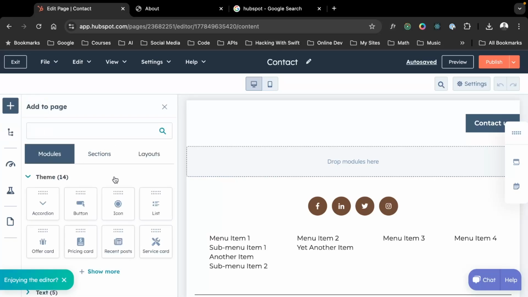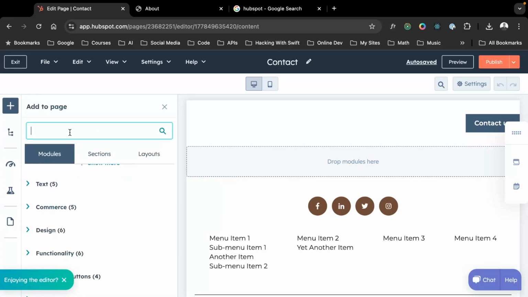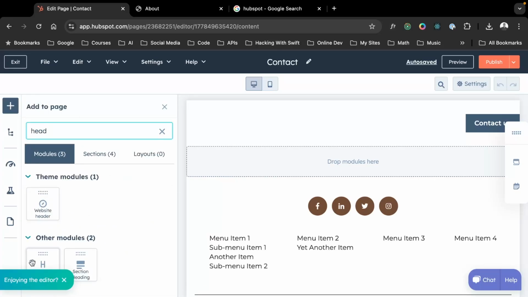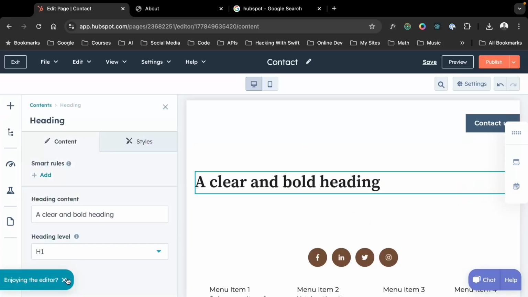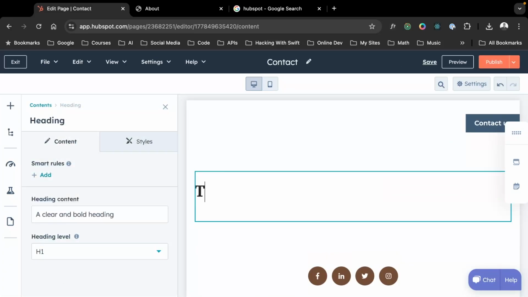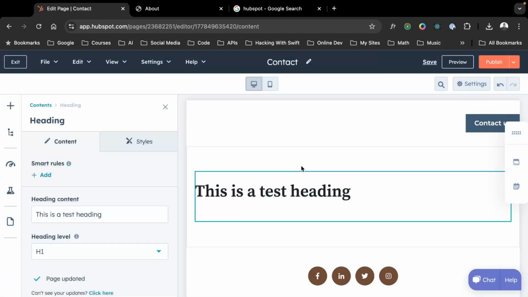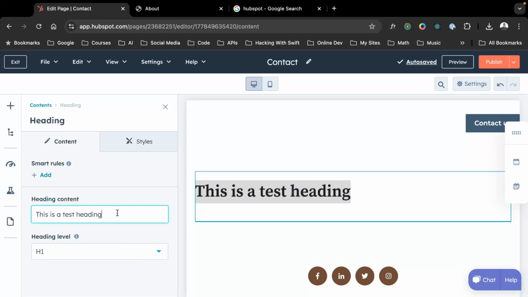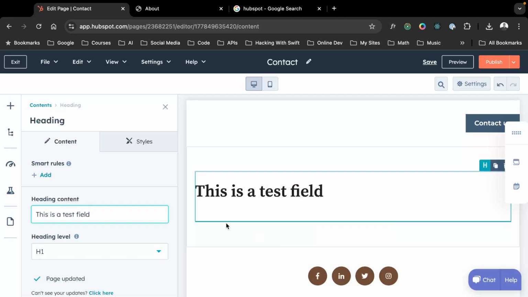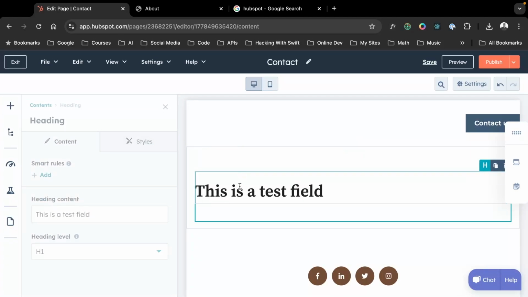But if we add, let's just add a section, okay? I wanna just add a heading, just to give us a sense of how this is working. All right, so this is a test heading. You'll notice that I can edit in the editor. I can also, over here, really manipulate the fields that come up here. When I say, this is a test field, there we go. And it will update here.